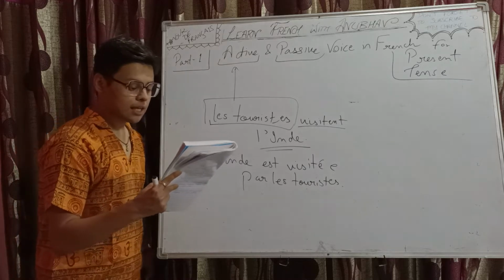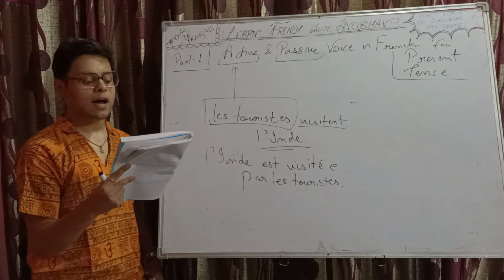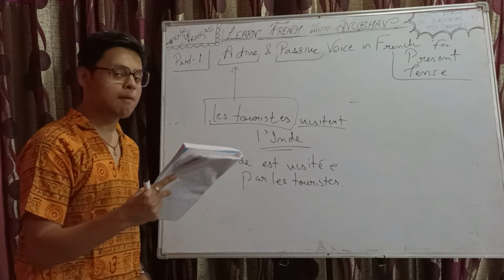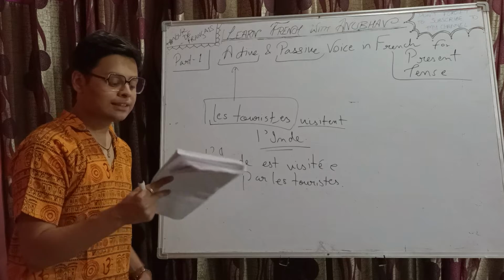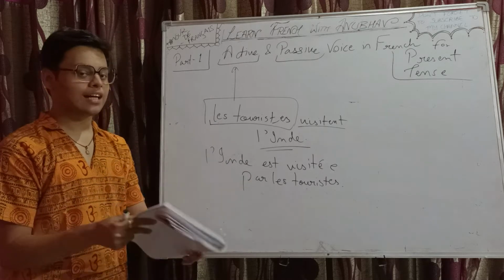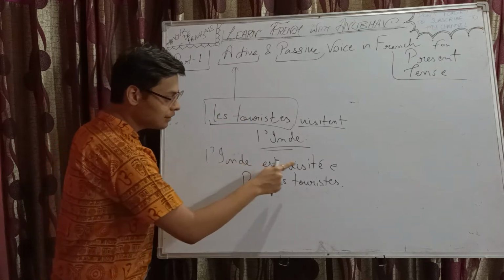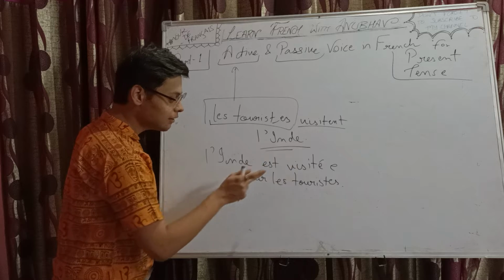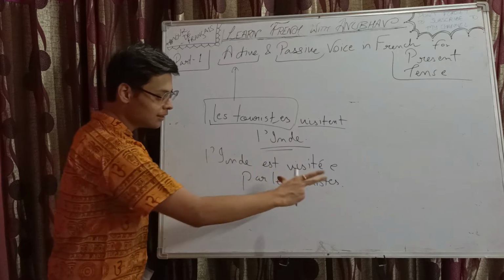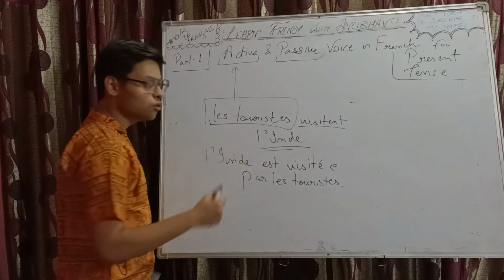It makes the subject, person, or thing acted on or affected by the action represented by the verb. In other words, in passive voice, the subject acts as the recipient of the action. The subject was here les touristes. India is visited by the tourists. So the tourists in this statement act like the recipient of the action to visit.